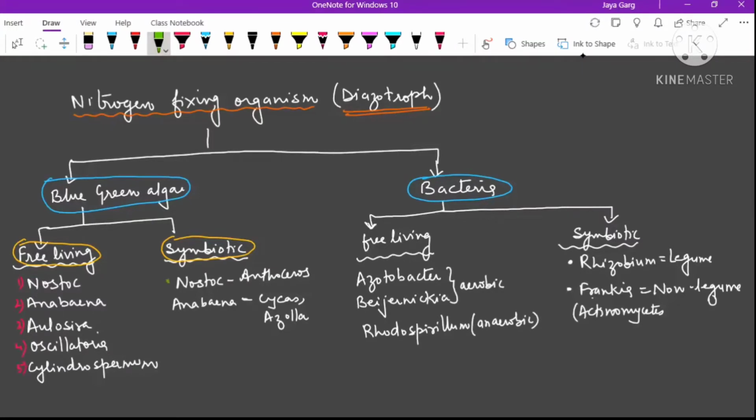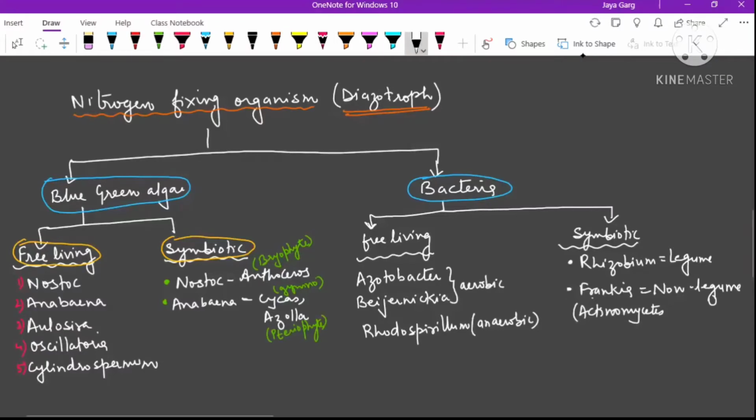For symbiotic, one example is Nostoc, associating with the thallus of Anthoceros, which we have already studied in bryophytes. Then Anabaena is found in the coralloid roots of Cycas, a gymnosperm, as well as in the leaf of Azolla, a fern, which is a pteridophyte. These are a few examples of symbiotic cyanobacteria.